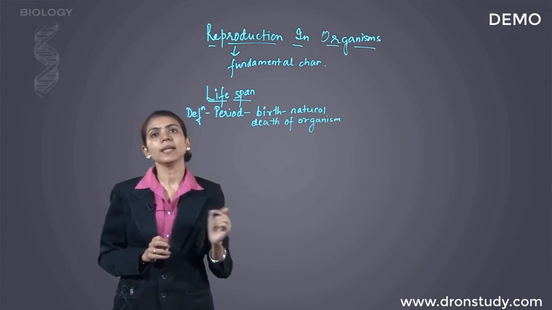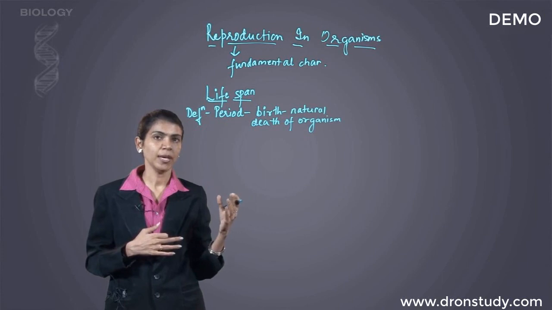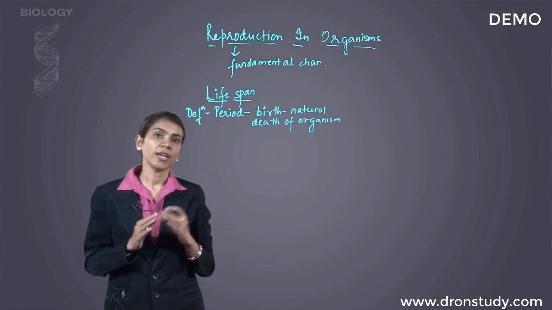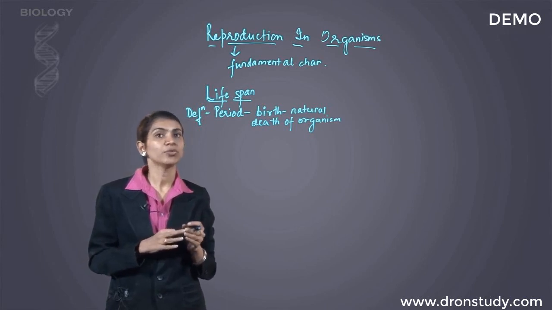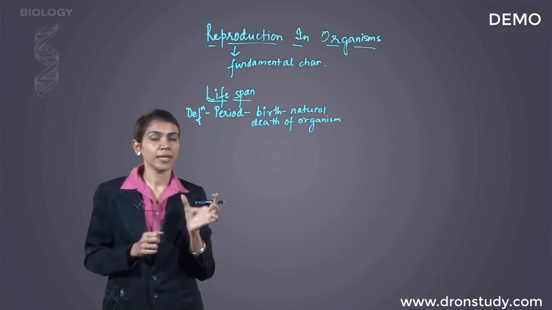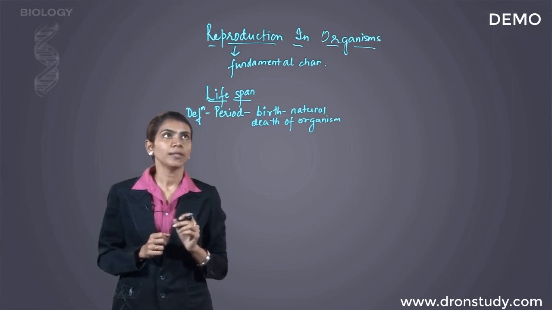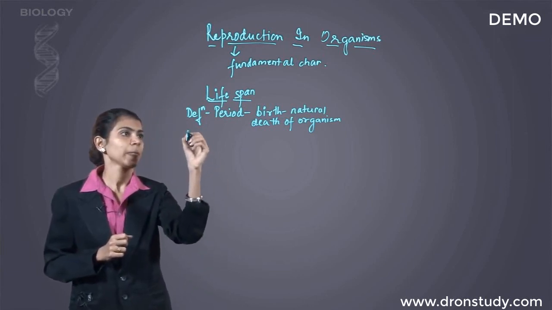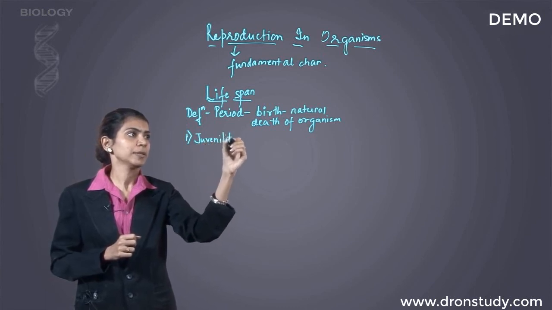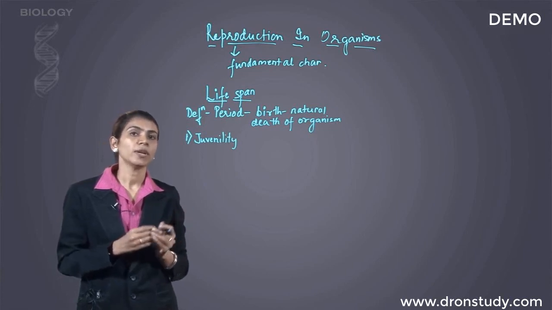Now this lifespan will range from a few minutes to 1,000 years. For example, mayfly has a lifespan of 1 day, while giant tortoise has a lifespan of 100 to 150 years. Now during lifespan, that means during lifetime, every organism passes through 4 stages. So we will now enlist the 4 stages of lifespan. The first stage is called juvenility. Now, juvenility is the time period or the stage wherein the organism is in the